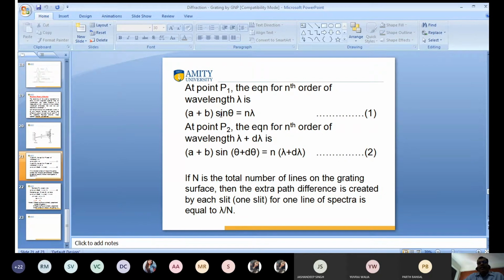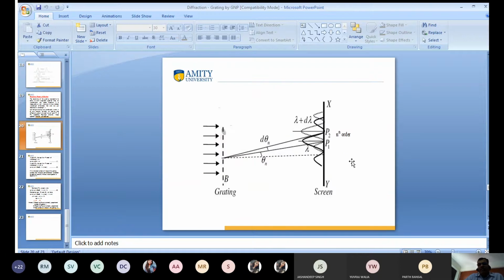sin of the diffraction angle theta plus d theta equal to n times lambda plus d lambda. Again, if capital N is the total number of lines on the grating surface, then the path difference created by each slit for one line of spectra is lambda by N. Going back to the figure, P1 and P2 have a path difference of lambda by N, because the wavelength of light is lambda and there are N slits. So the path difference between two consecutive slits is lambda by N.